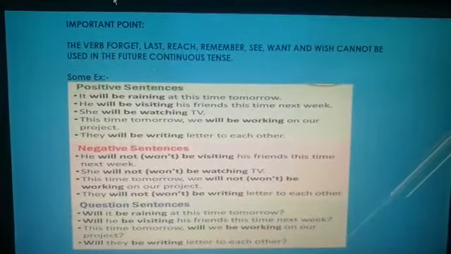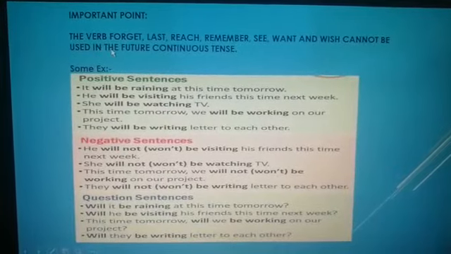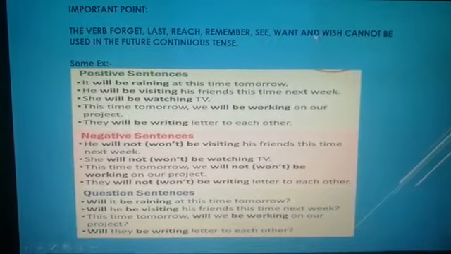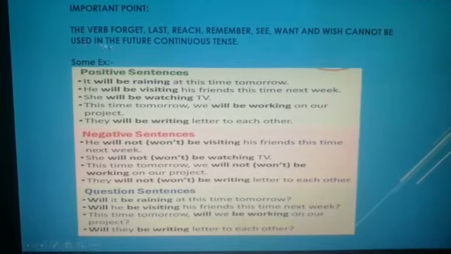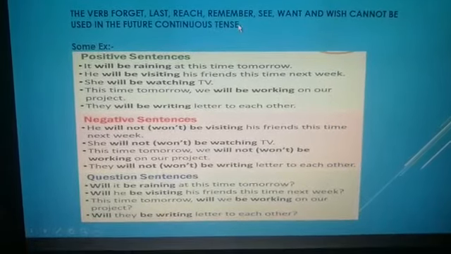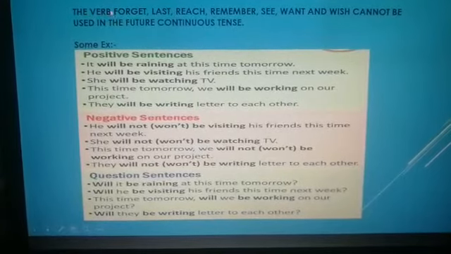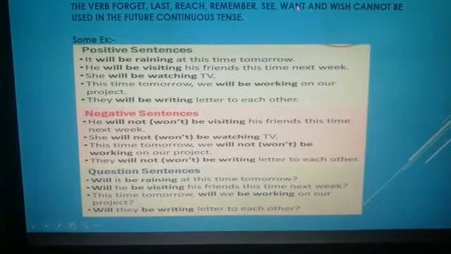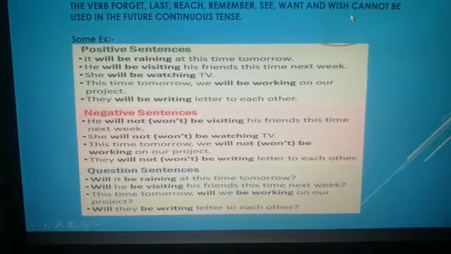One important point, the verbs forget, last, rich, remember, see, want and wish cannot be used in the future continuous tense. So remember children, these words like forget, last, rich, remember, see, want and wish cannot be used in the future continuous tense.